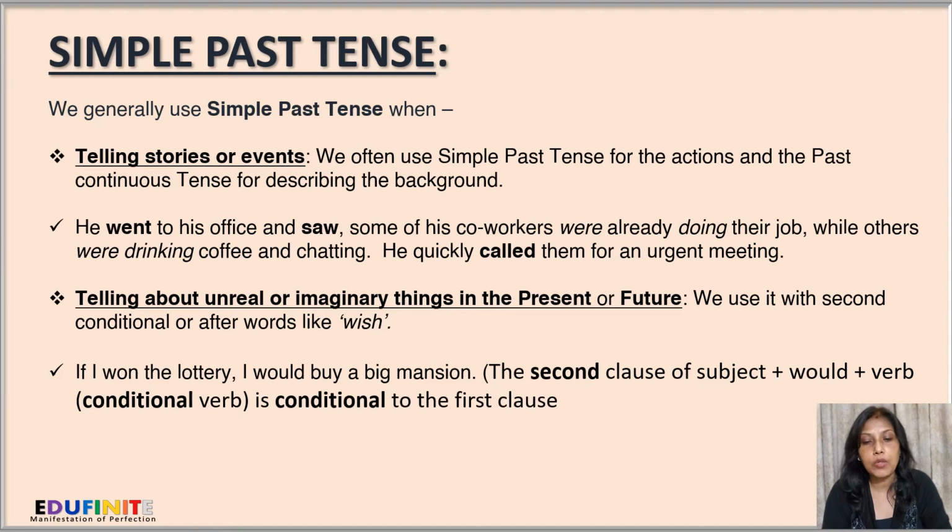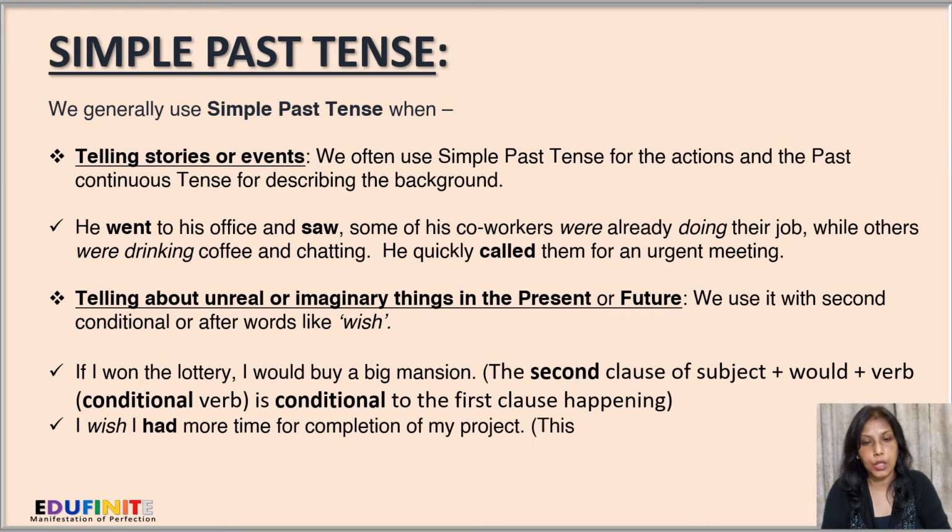Next, telling about unreal or imaginary things in the present or future. We use it with second conditional or after words like wish. For example, if I won the lottery, I would buy a big mansion. So here what is happening? In the second clause, we use the subject, would, and then the verb. So this is in condition with the happening of the first clause. That is, if I win the lottery, then only I'll be able to buy the house.